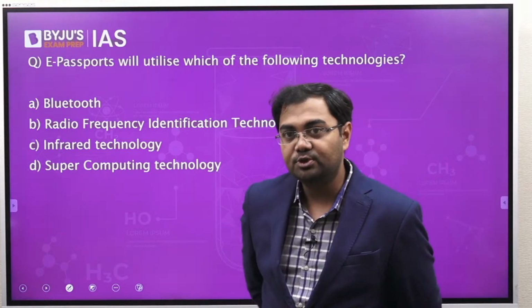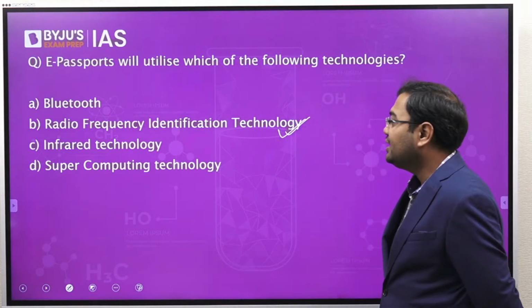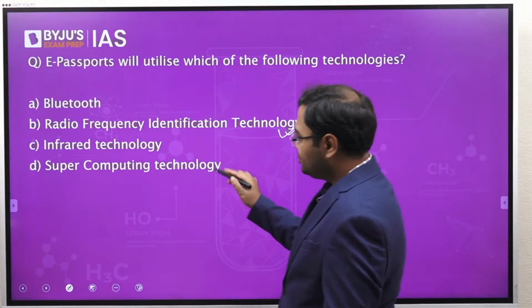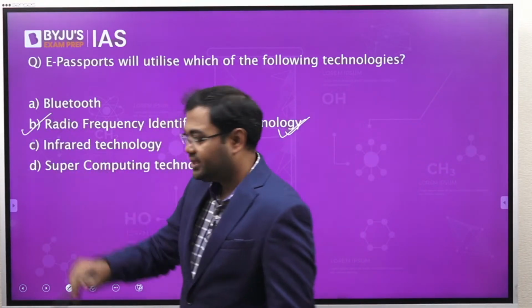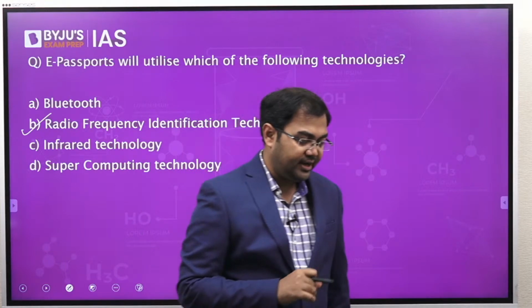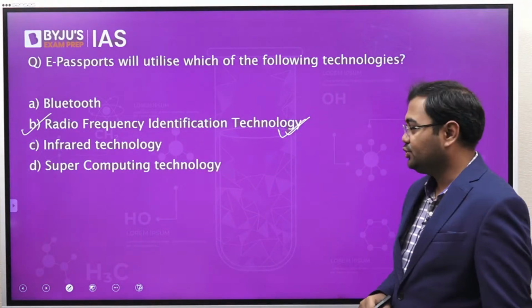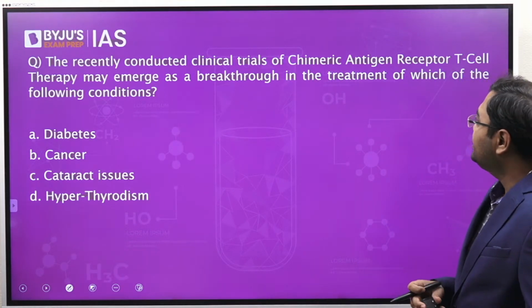So e-passports will carry RFID. So just remember that they will be based on RFID, and that is again another reason why RFID has been in the news. Moving on, the next question.